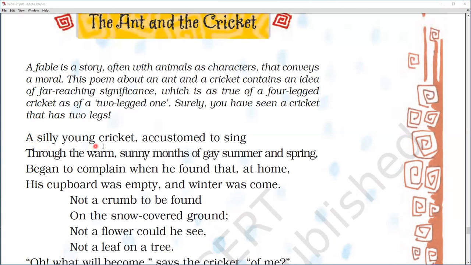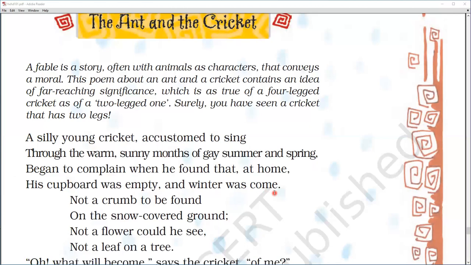A silly young cricket, accustomed to sing through the warm, sunny months of a gay summer and spring, began to complain when he found that at home his cupboard was empty and winter was come.